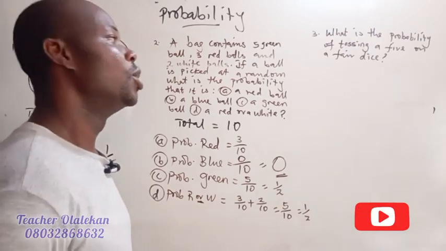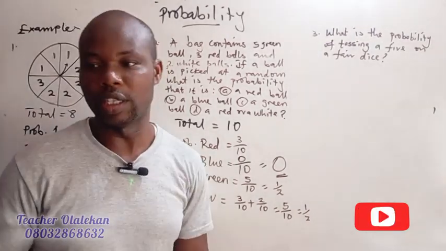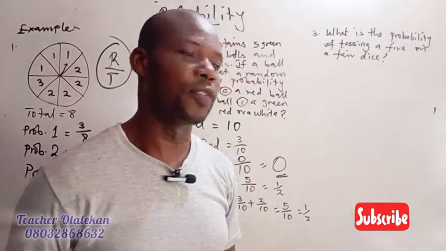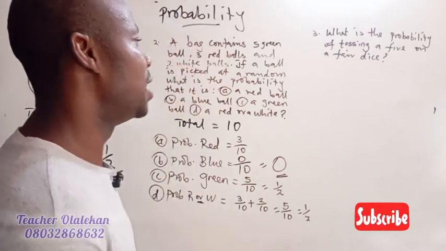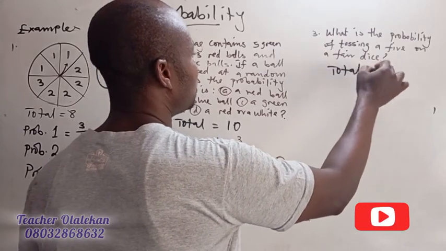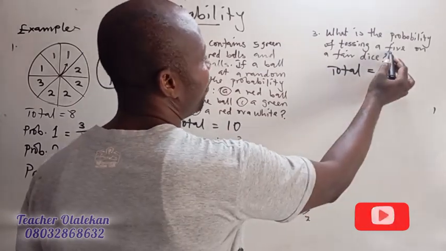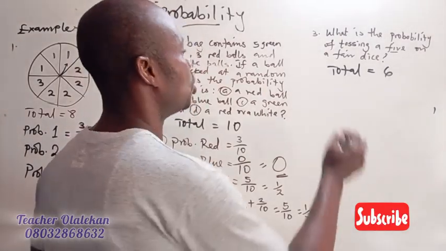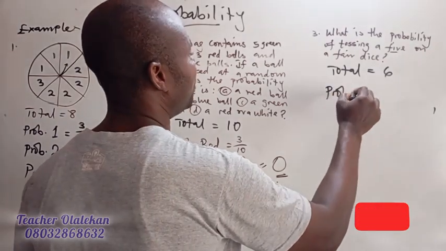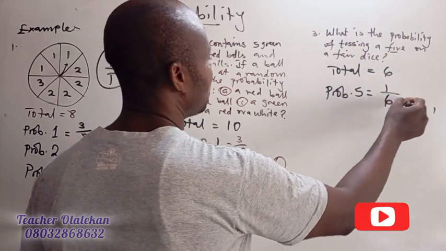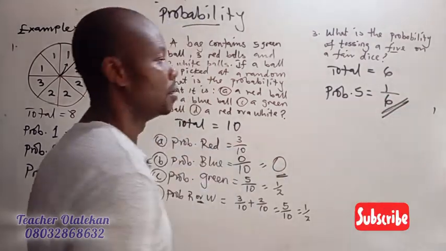Do you understand now? So first, the question is, how many faces does a die have? 6. So a die has 6 faces. So that means the total is 6, right? So how many 5s are there? One 5. So that means the probability of a 5 will be 1 over 6. Final answer.